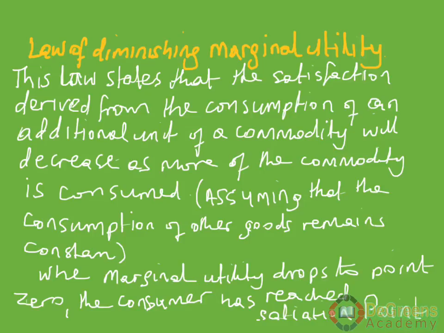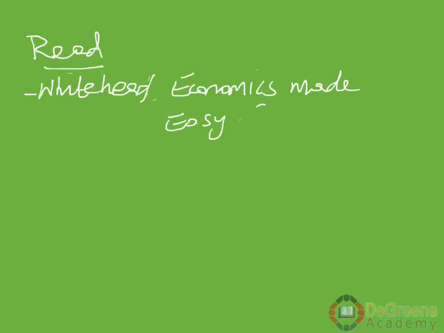So marginal utility drops to a point. When marginal utility drops to zero, the consumer has reached what they call the satiation point. That is, you have consumed to that point where you no longer want to consume again. If you are forced to consume beyond that, the marginal utility certainly becomes negative.